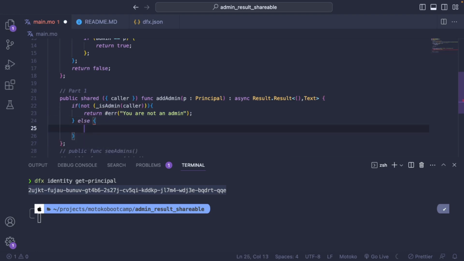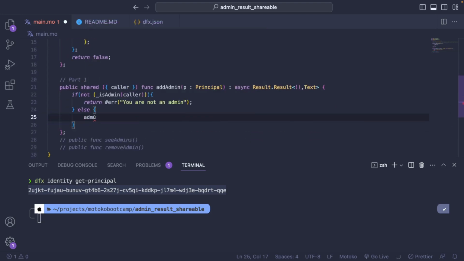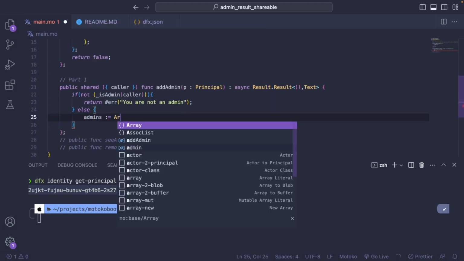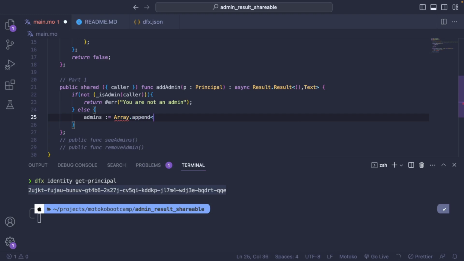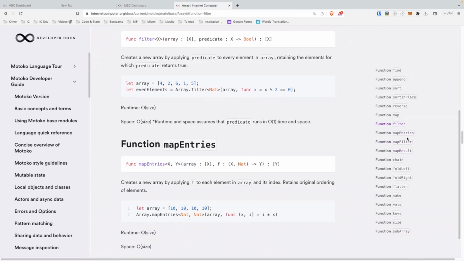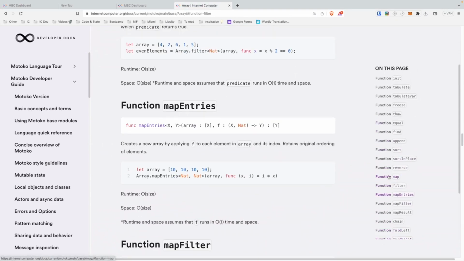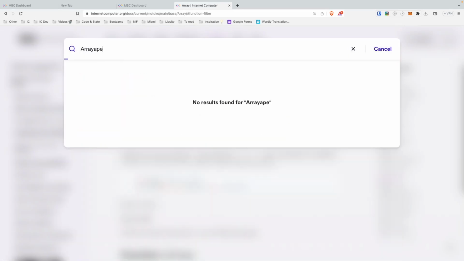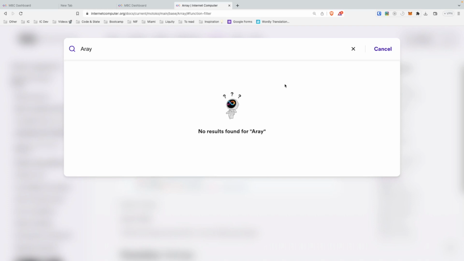Otherwise, if the caller is an admin, we will do admins is equal to Array.append principal, and so this is the append method. It's a deprecated method, but it's okay to use it here because we are not going to add tons of admins.